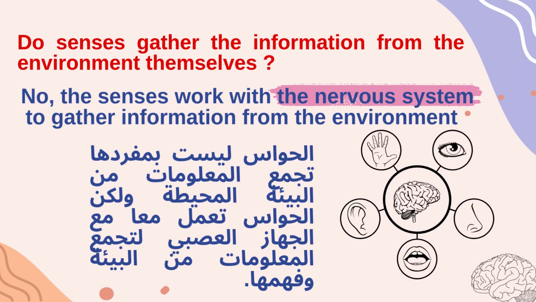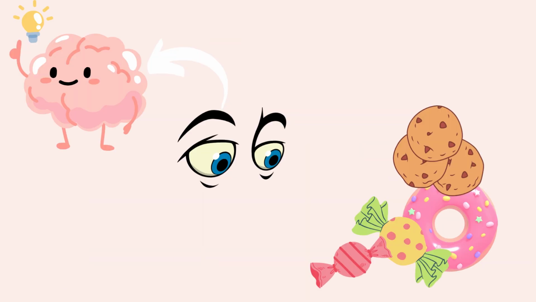So the senses work with the nervous system that we will study now. And this is why, to gather the information from the environment. As in this case, the eyes look to these objects. And then this will be sent to the nervous system, to the brain. So now you know one organ of the nervous system, the brain.